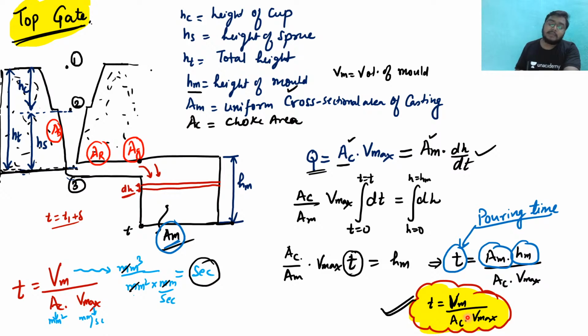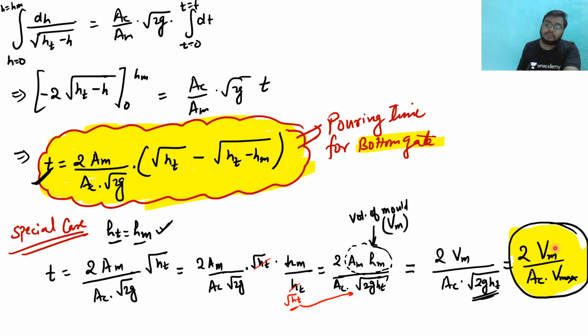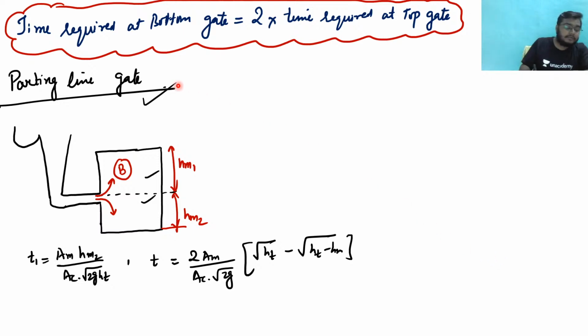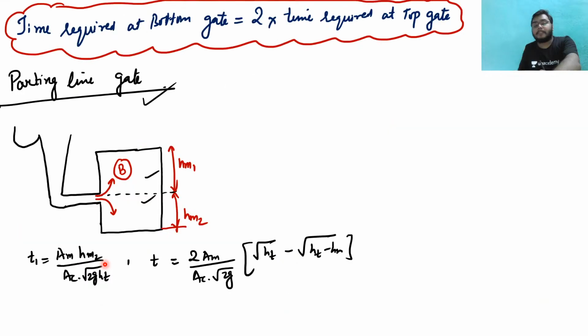Now if you see this equation and this equation, you can find a similarity. This equation is actually equal to twice of this equation, right? There is a factor, that is 2, right? So what we have found is that the time required for a bottom gate is equal to twice the time required for a top gate. Condition applied. What is the condition, sir? Condition applied is that Ht is equal to Hm. Ht is equal to Hm.